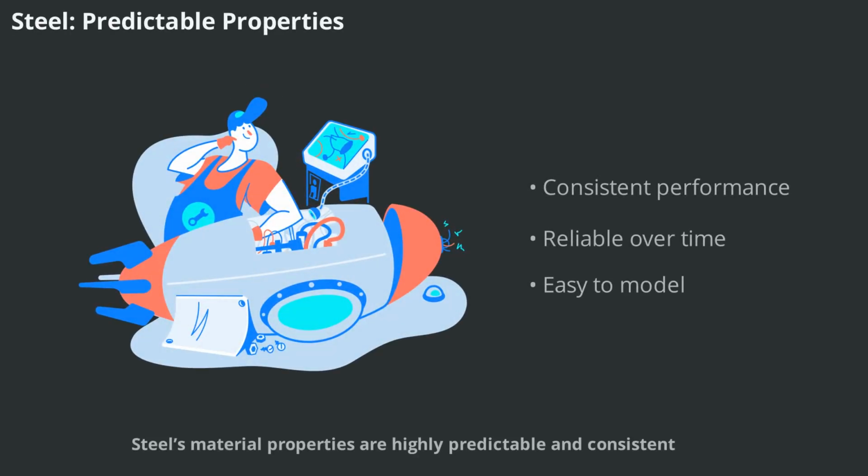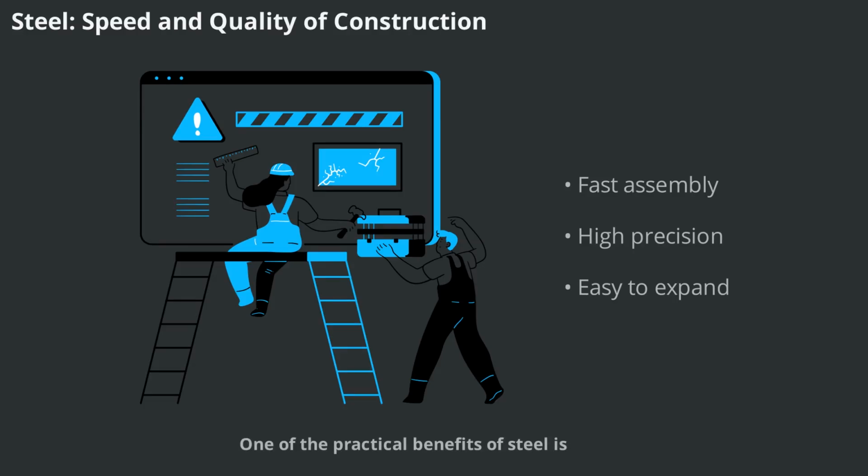Steel's material properties are highly predictable and consistent. It behaves elastically up to a well-defined stress level, and its characteristics do not change significantly over time. This predictability allows engineers to design with confidence, knowing exactly how steel will perform under various loads. Unlike reinforced concrete, which can change as it ages, steel maintains its strength and elasticity, making it a reliable choice for long-term structural integrity.